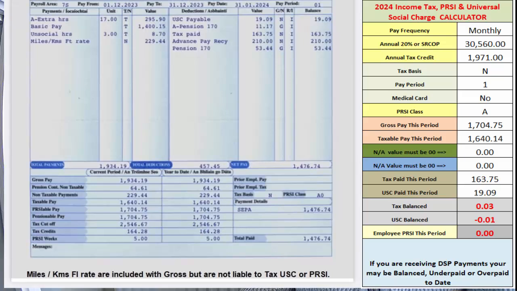You will note that this is one of the better designed payslips with PRSI pay itemised. Pay for USC and pay for PRSI are almost always identical.